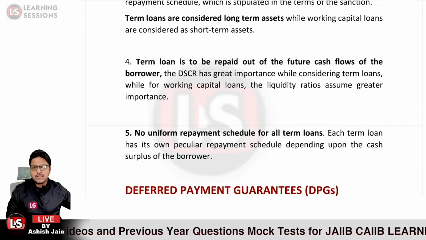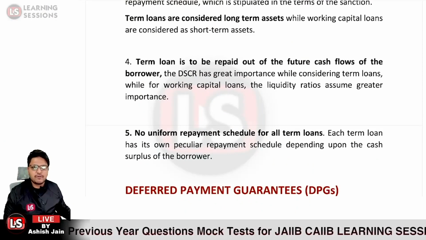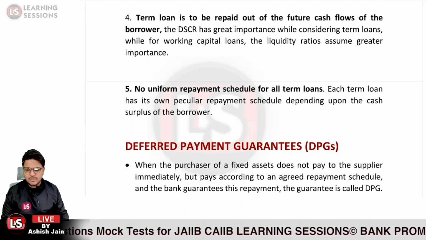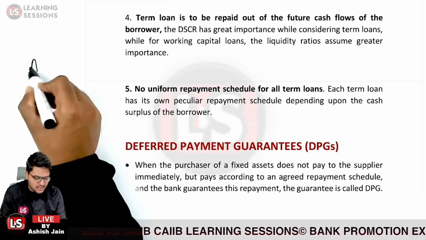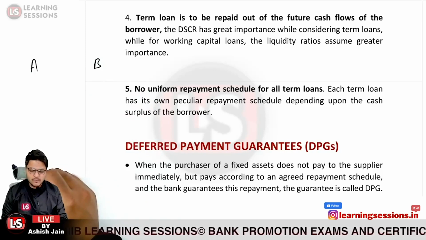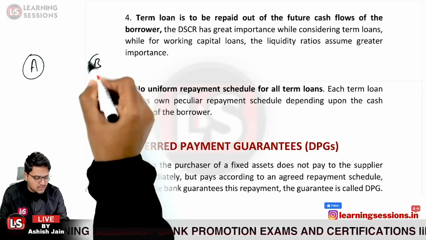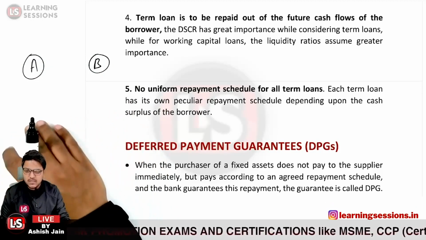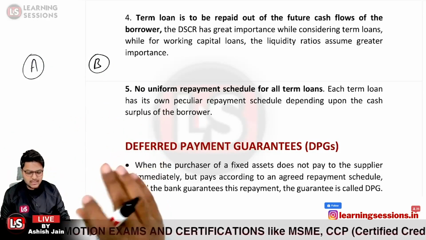And as I already told you, there is no uniform repayment schedule for all term loans. Then it is related to the DPG, that is, the deferred payment guarantee. Now, what is a guarantee? What is a bank guarantee? Let us take the case that A has purchased goods from B, but B is not sure that he will get the payment. So B asks A to get some guarantee from the bank.